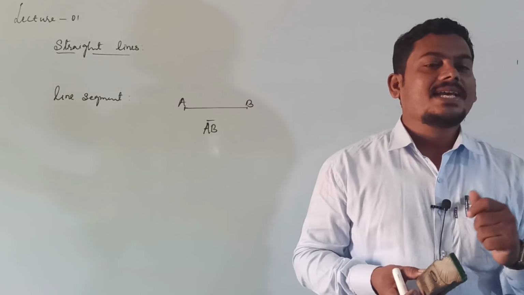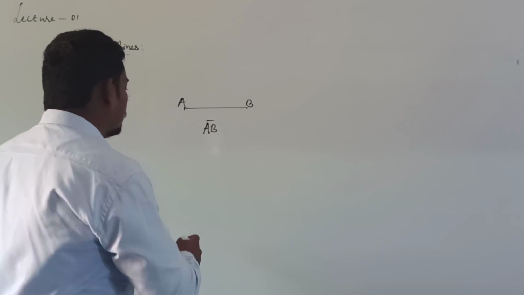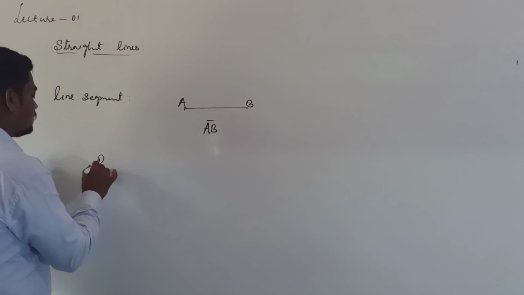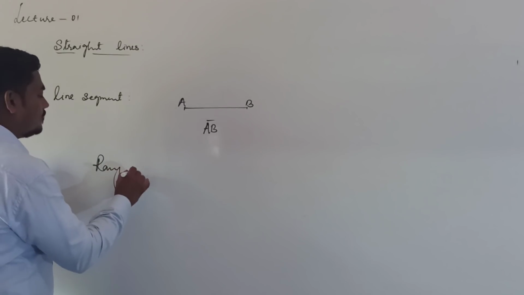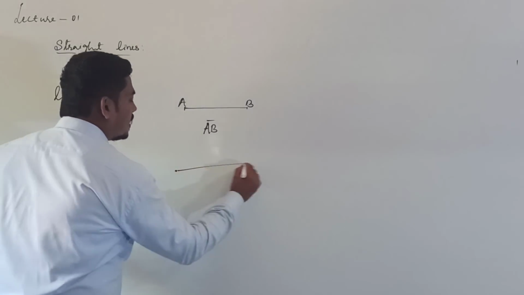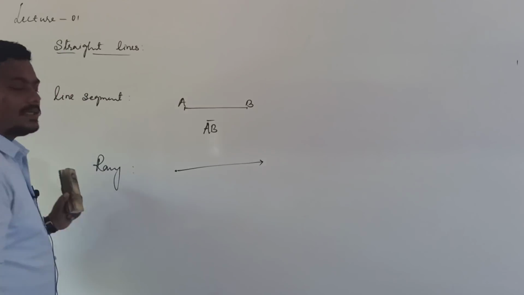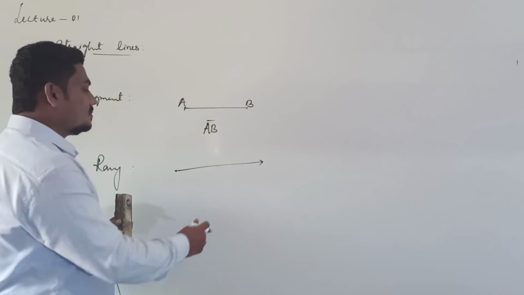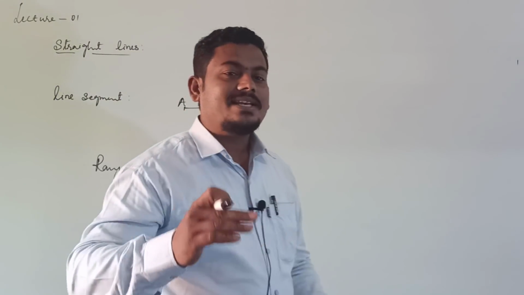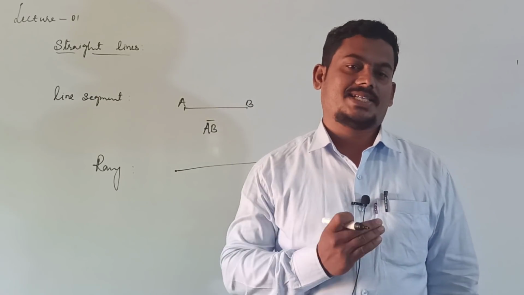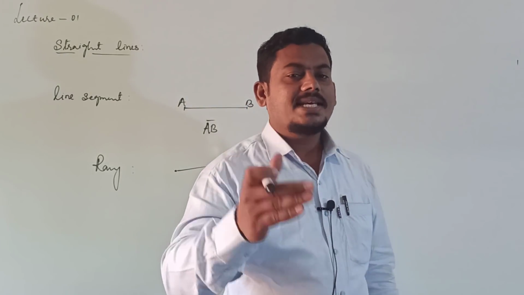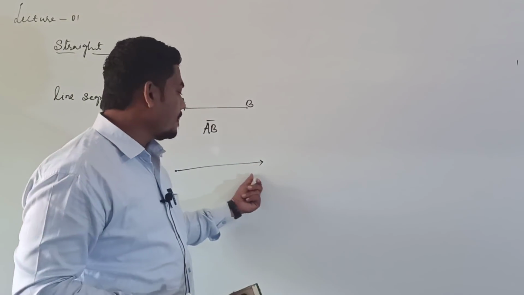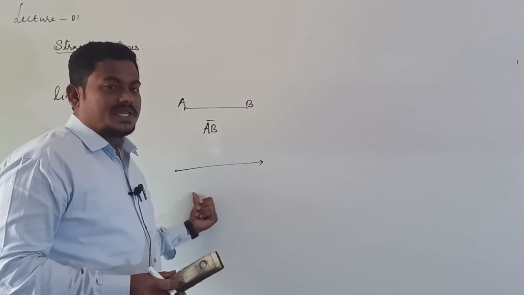Then what is a ray? This is a ray. Extension of line segment in one direction, right? It is also a line segment. One of the endpoints is fixed.